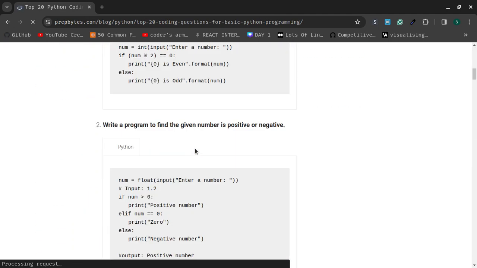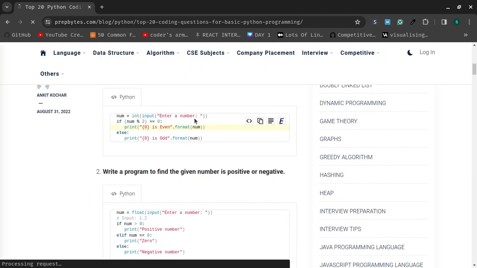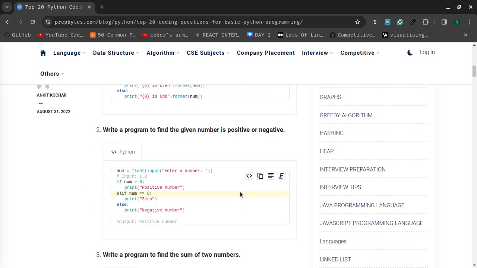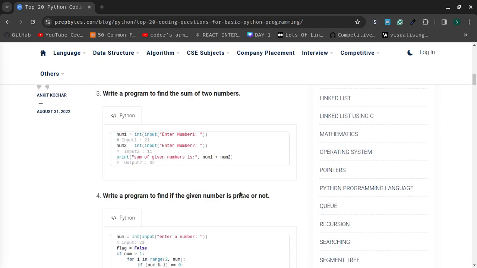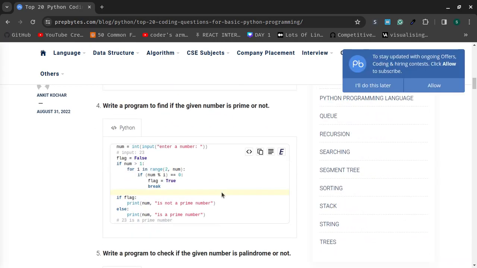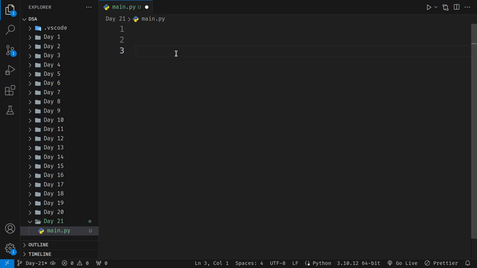Okay, so here we have that. Write a program to print the odd or even number, write a program to find the positive or the negative number, then we have a program to find the sum of two numbers. It is very much simple, and that's what we are going to do. Let's brush up, guys, let's brush up.